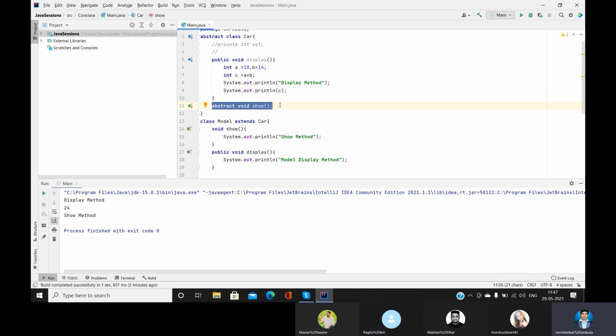No, we don't have a body, so what are we doing here? We are providing a body to it. That is the difference. In display we already have a body, so we are overriding that body, and that is called method overriding. But do we have any body for the show method? No, we don't, but we are providing it. So this is called achieving abstraction.